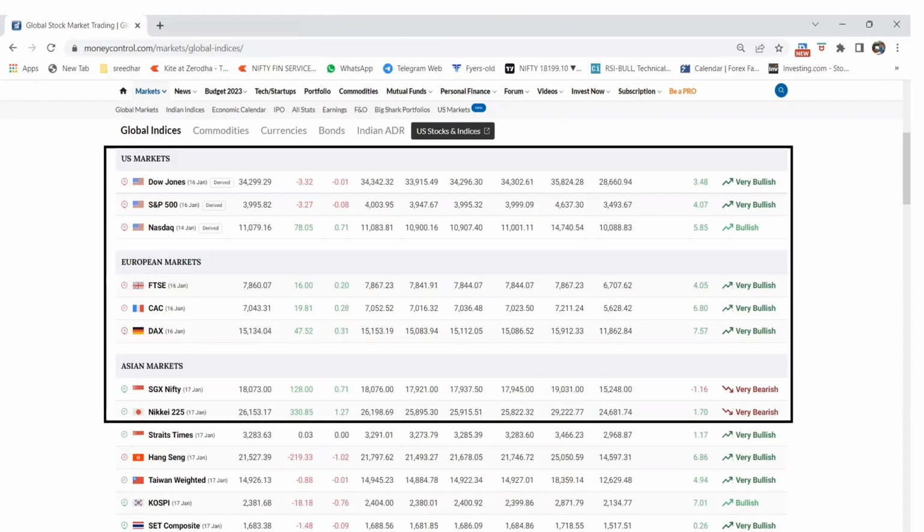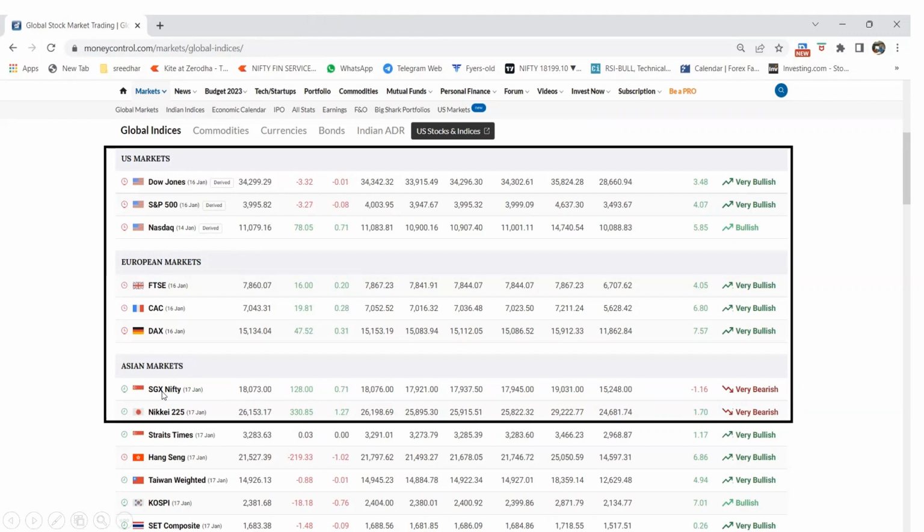A very important thing for trading is that you need to know about the international markets, because our market is going to perform based on the international market, how it performed yesterday night or how it is performing currently. The main market is the Dow Jones, which is a USA market. S&P 500 is another market, and Nasdaq. These are three markets which our Indian market follows. For European markets, FTSE, CAC, DAX generally start at 12:30 to 1 o'clock, depending on the time zone.